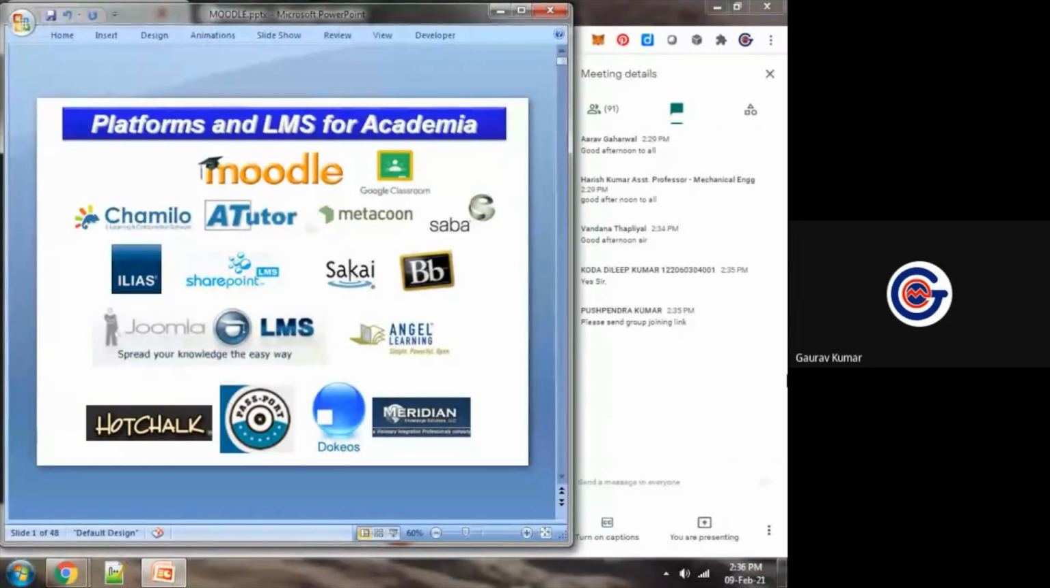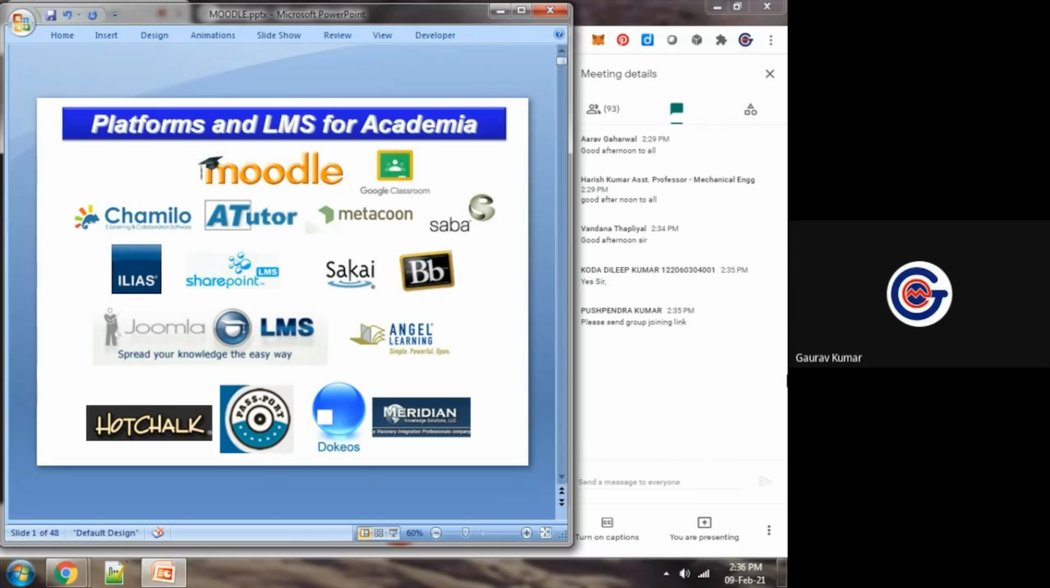and as far as the implementation is concerned, as far as the demonstration is concerned, we will take a few platforms so that you can have its look and feel, as there are so many platforms available. In the current scenario, more than 500 learning management systems are available in cyberspace, which we can use for teaching learning activities for academia.